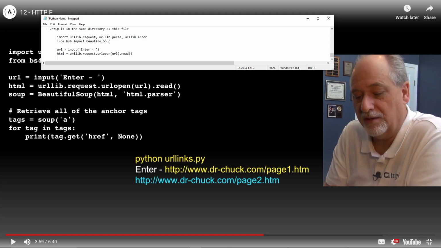Okay, and then we're going to have soup equals BeautifulSoup, and then we're going to have html as the first argument and html.parser as the second argument.